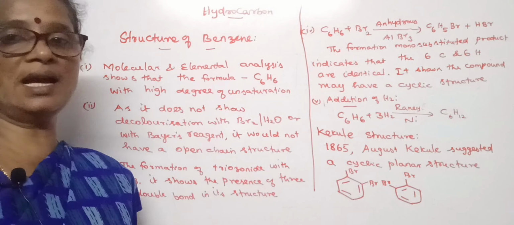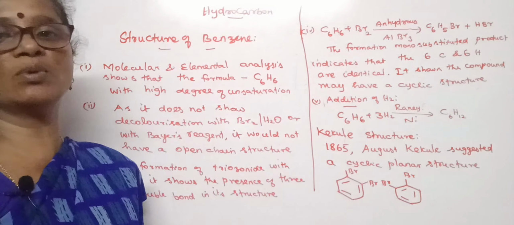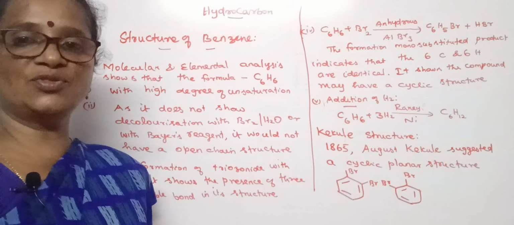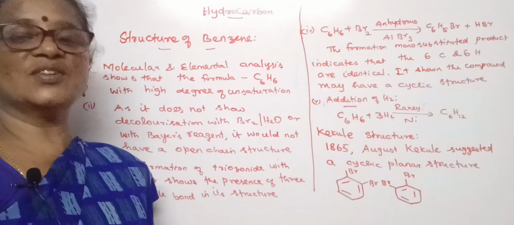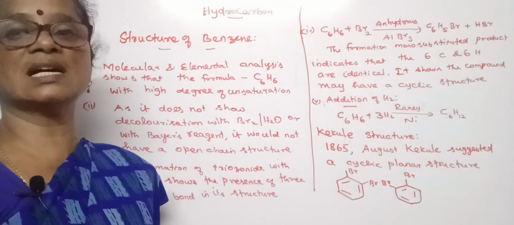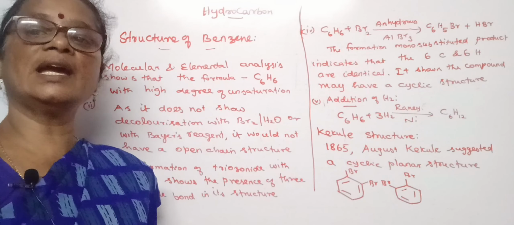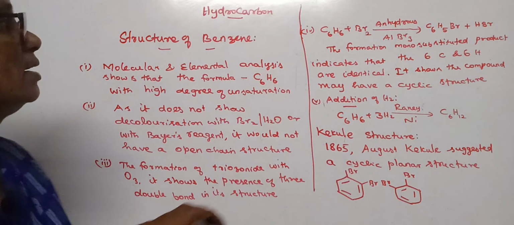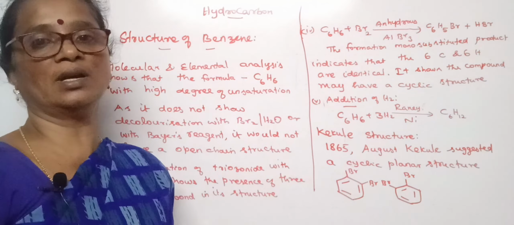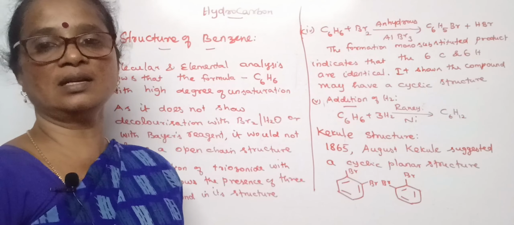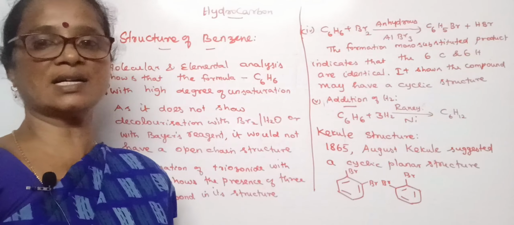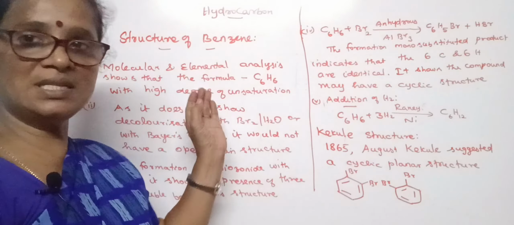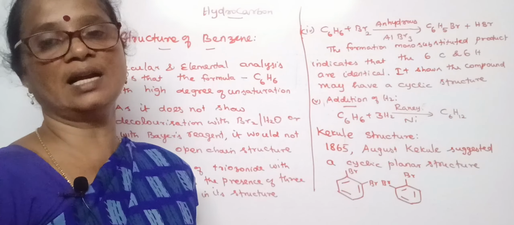We know alkenes react with ozone to form carbonyl compounds. Similarly, benzene also reacts with ozone, but it forms a triozonide. The formation of triozonide suggests that it has 3 pi bonds in alternate positions. And moreover, it may undergo reaction with bromine. If there is unsaturation, it has to be saturated when it reacts with bromine or hydrogen or water. But benzene does not undergo addition reaction.